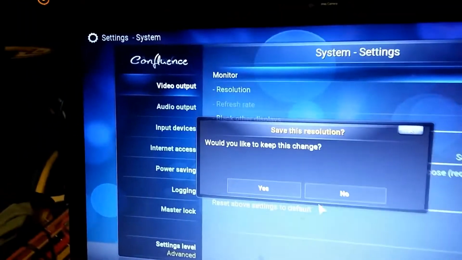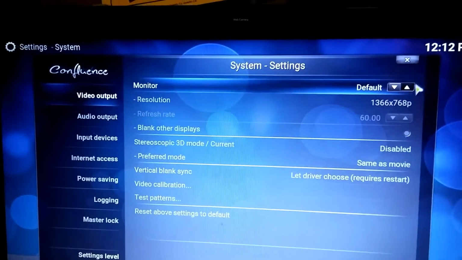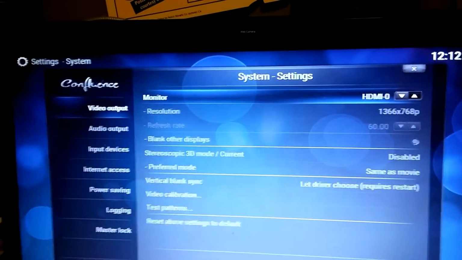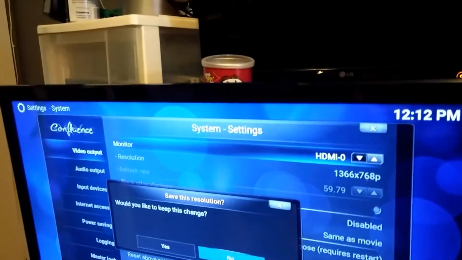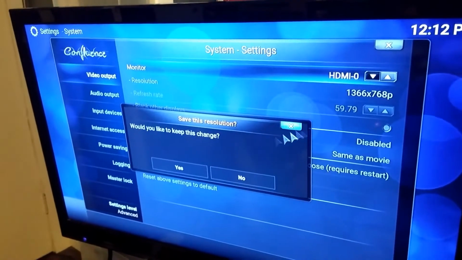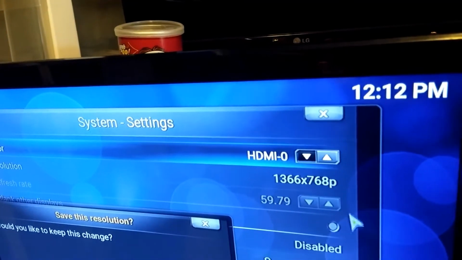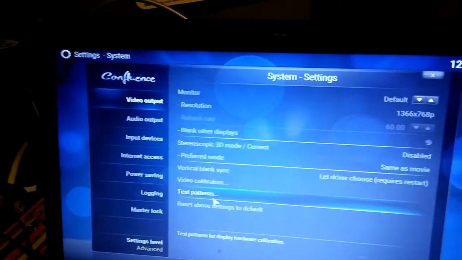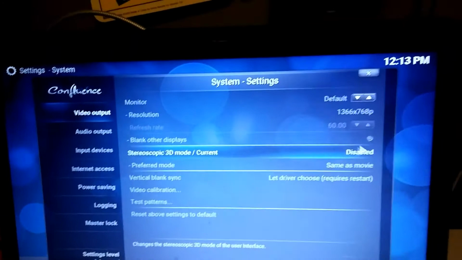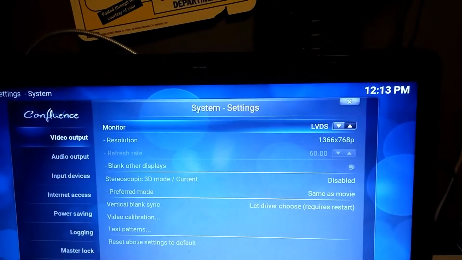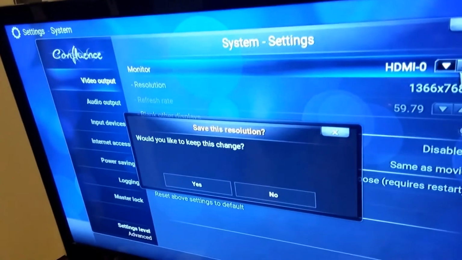No, that's not right. There we go, and watch. There we go, it's on. So you just click on the little arrows right here, and then you can say yes. And if you don't, it'll reset back. But yeah, it's just click on this arrow till it says HDMI 0, and presto, magical.